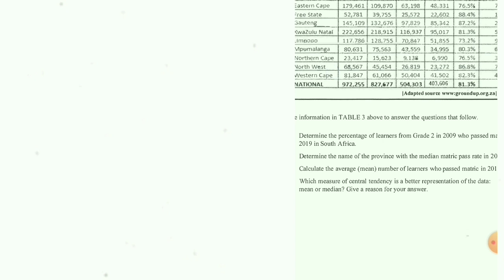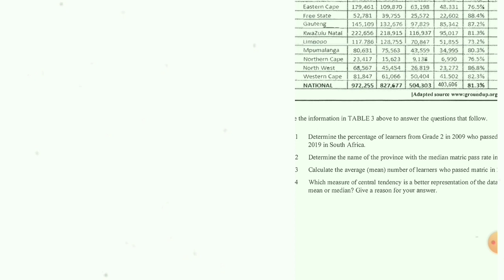4.1.4. Which measure of central tendency is a better representation of the data? Mean or median? Give a reason for your answer. Median. It's median, guys. It's definitely median, not mean. Mean is the one that we just did, where you add all the numbers, then you divide. But if you want to find the measure of central tendency, you have to use the median. So it's median, guys. The data set has an outlier of 6,990.